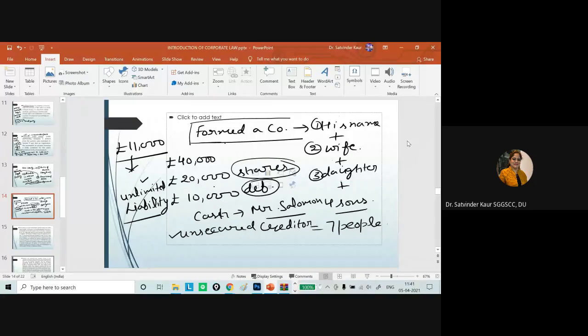But in this situation, the court of law held that this company is incorporated under the provisions of law and being wound up under the provisions of law, and has a separate legal entity. So the plea of unsecured creditors that Mr. Salomon and company are one and the same was not accepted by the court. So this was the judgment given by the court.